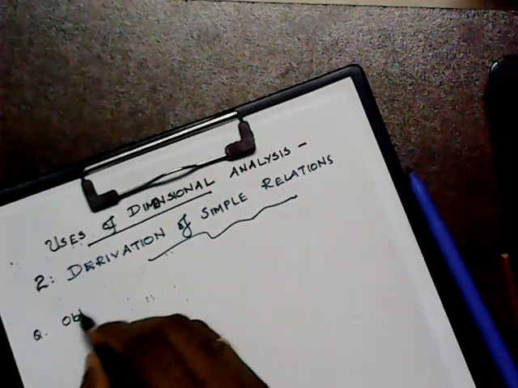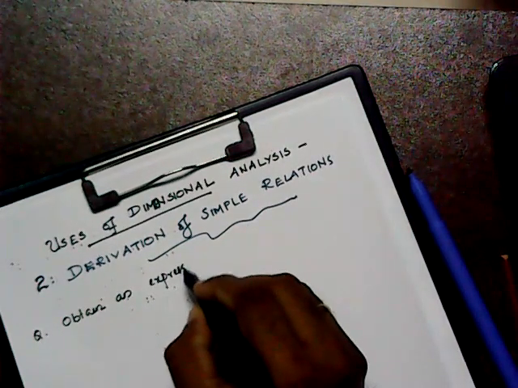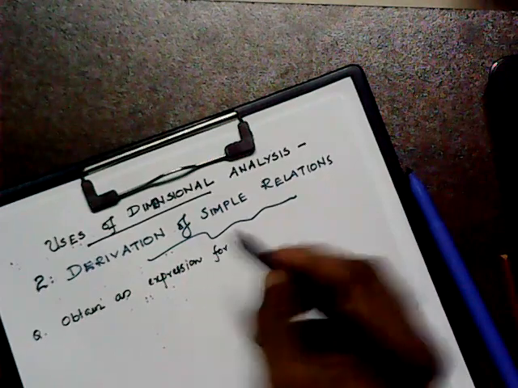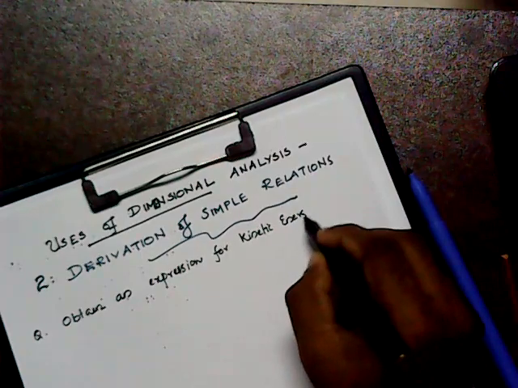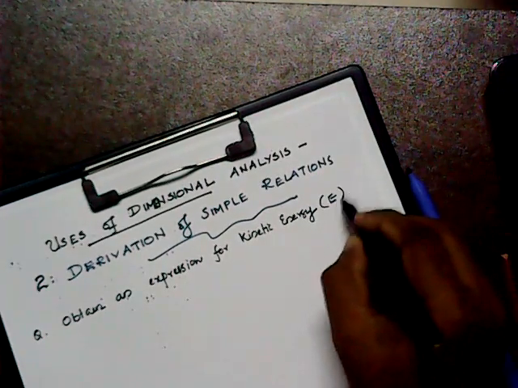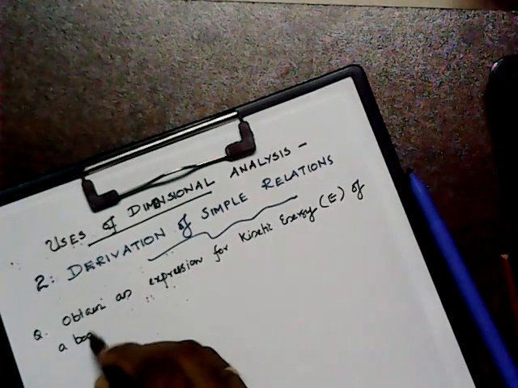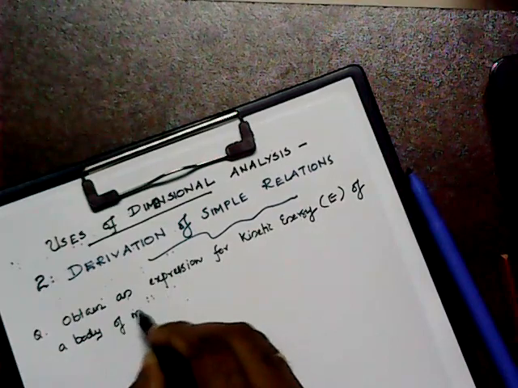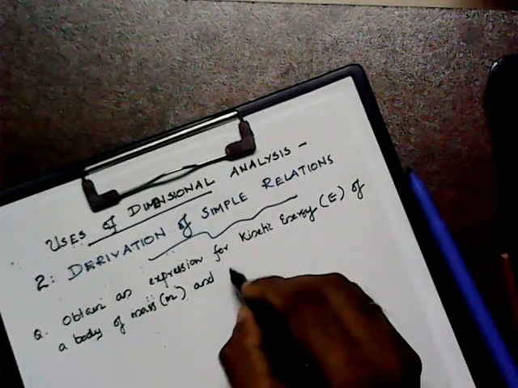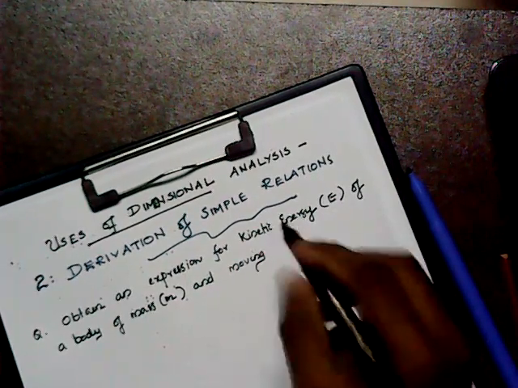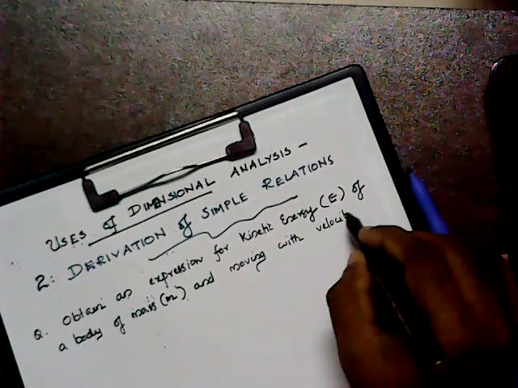Obtain an expression for kinetic energy, capital E, of a body of mass small m and moving with velocity v.